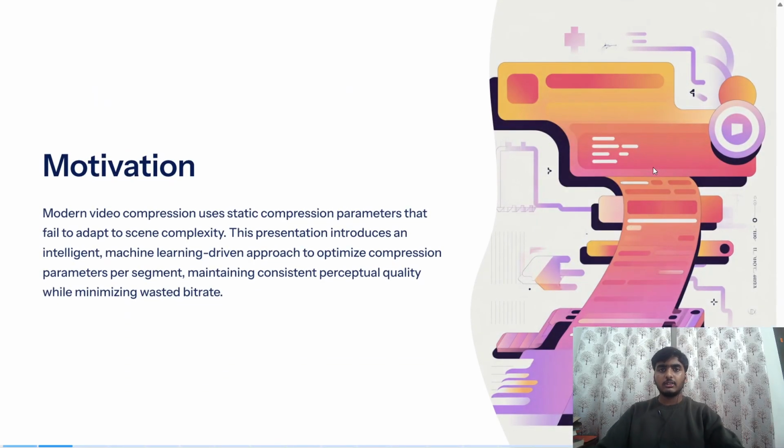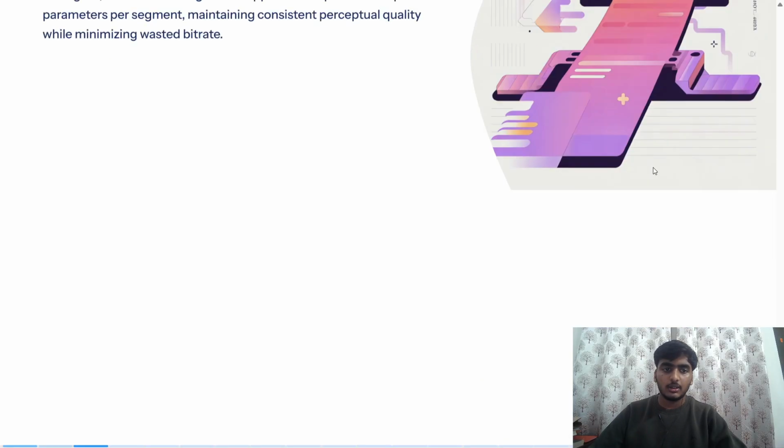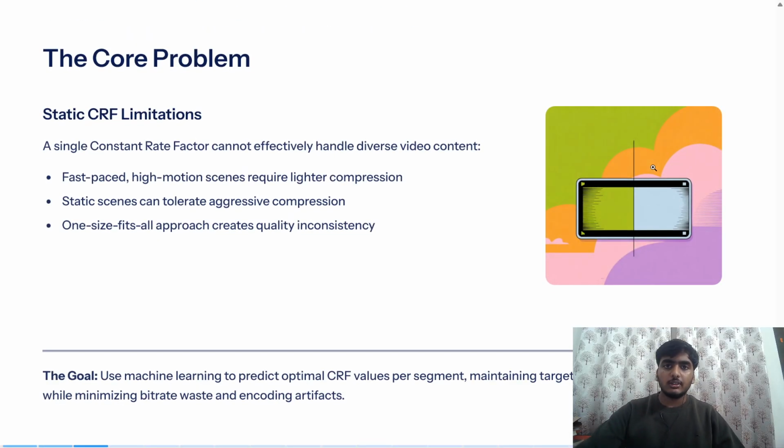What was the motivation behind this project? Modern video compression uses static compression parameters that fail to adapt to complexity. This presentation introduces an intelligent machine learning driven approach to optimize compression parameters per segment, maintaining consistent perceptual quality while minimizing wasted bitrate.